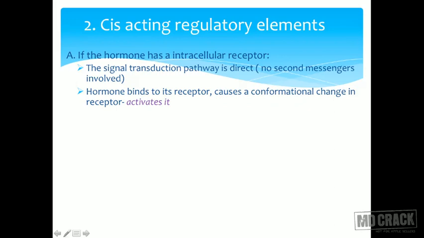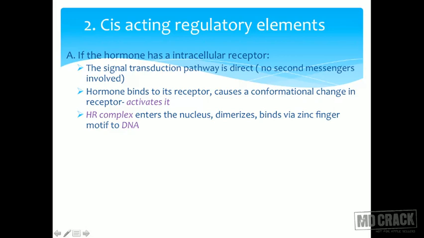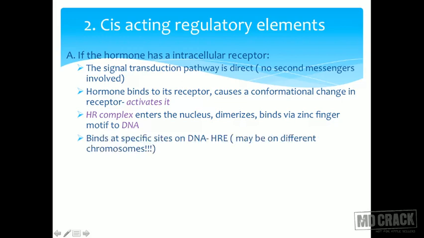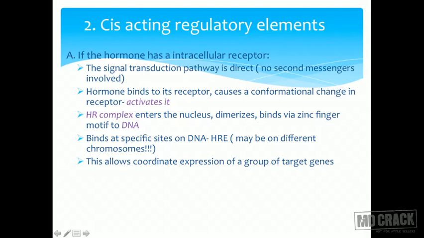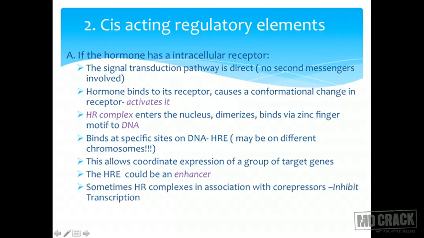The hormone binds to its receptor, causes a conformational change in the receptor, and activates it. This enters the nucleus, dimerizes, and binds via a zinc finger motif to the DNA. It binds at specific sites on the DNA called hormone response elements, which may be present on different chromosomes. This allows coordinated expression of a group of target genes. The hormone response element could be an enhancer, and sometimes the hormone receptor complex, in association with a co-repressor, inhibits transcription. Sometimes it inhibits, sometimes it activates.